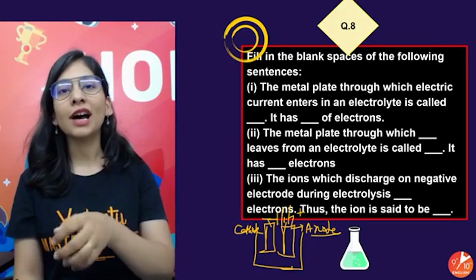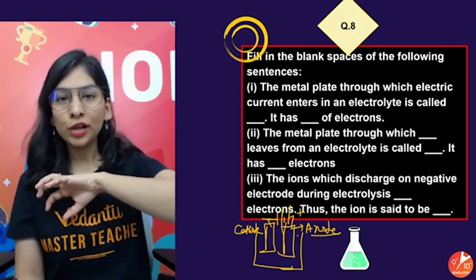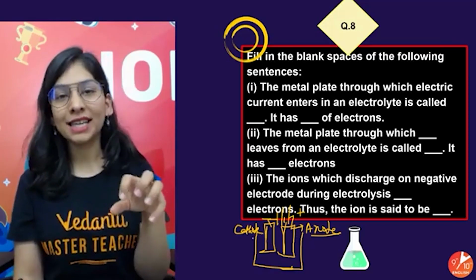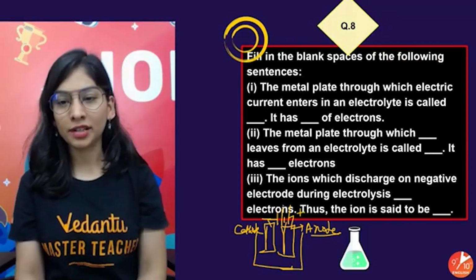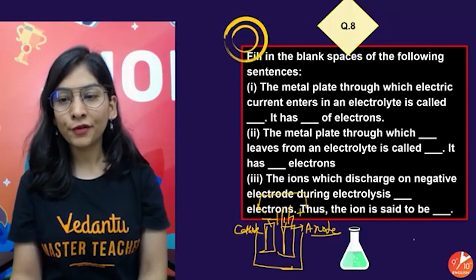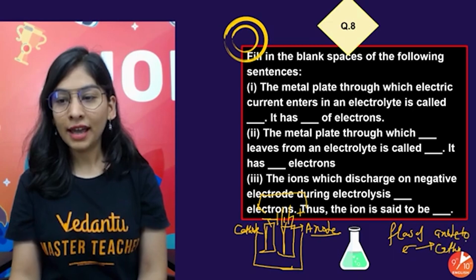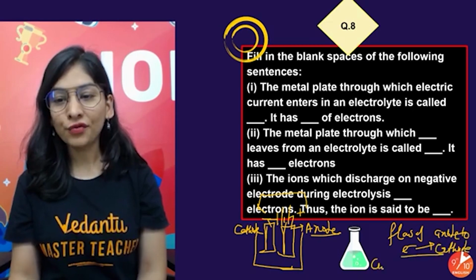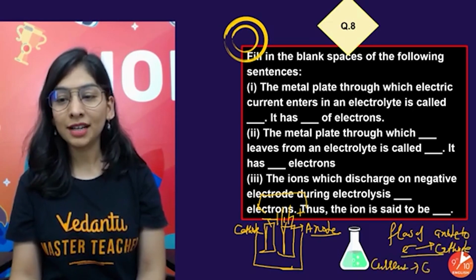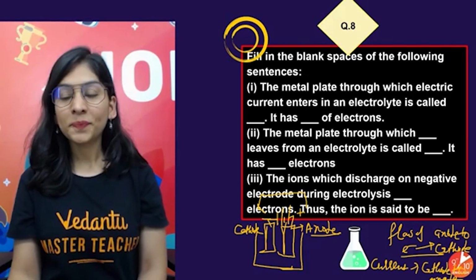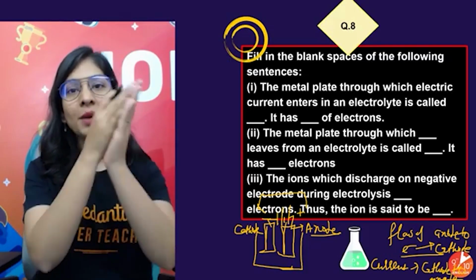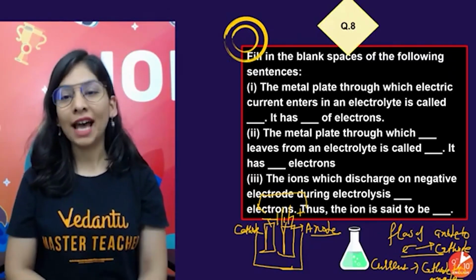Anode is positive charge because electrons are going to go away from it. Cathode is negative charge because electrons are coming towards it. The flow of electron is from anode to cathode. And when I talk about the direction of current, then that will be just opposite. That will be cathode to anode. Means current will leave from cathode and come towards anode.